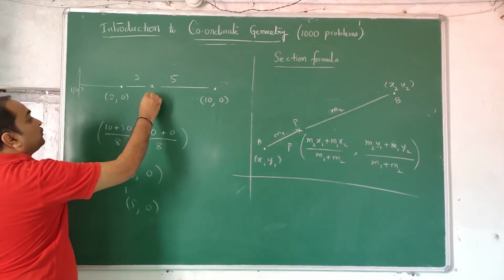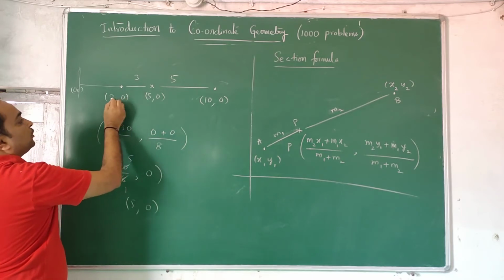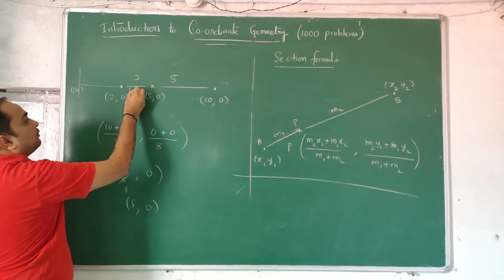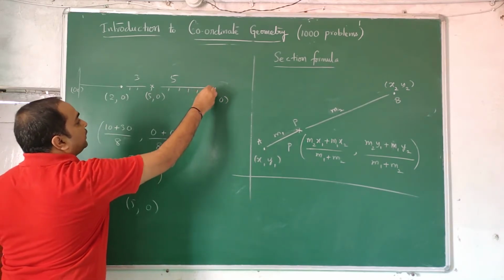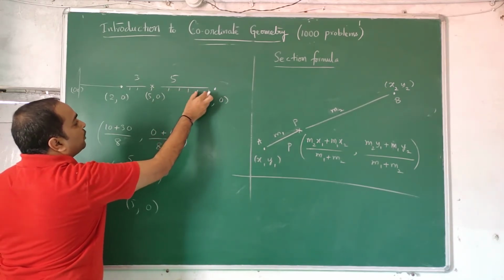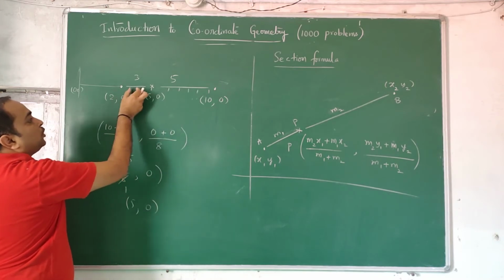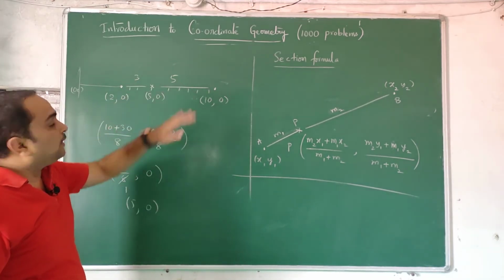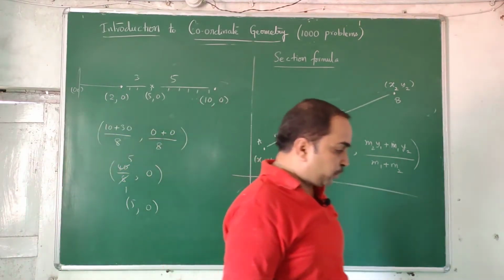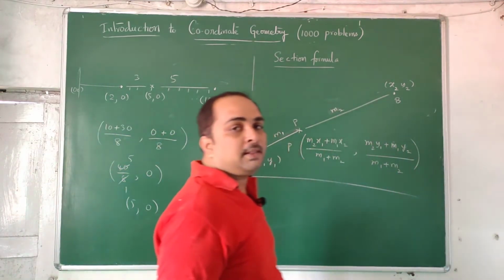So this point is 5, 0. Now you see 2, then 3, 4, 5, 6, 7, 8, 9, 10. 1, 2, 3, 4, 5 units here. 1, 2, 3 units here. So this point called 5, 0 is dividing it in that ratio.